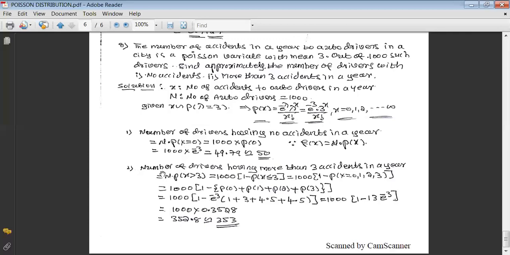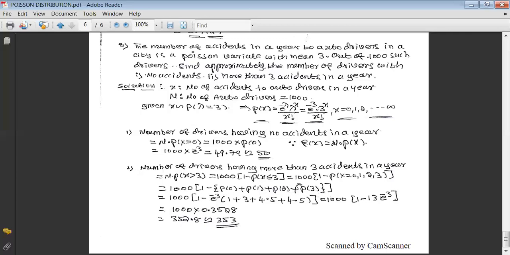And the second one is we want the number of drivers having more than 3 accidents in a year. That is capital N into the probability of having more than 3 accidents, that can be written as P of x greater than 3. This can be written as 1,000, and we have to go with the complement, that is 1 minus P of x less than or equal to 3. Less than or equal to 3 means 0, 1, 2, 3. They are the permissible values. That can be written as 1 minus p of 0 plus p of 1 plus p of 2 plus p of 3.